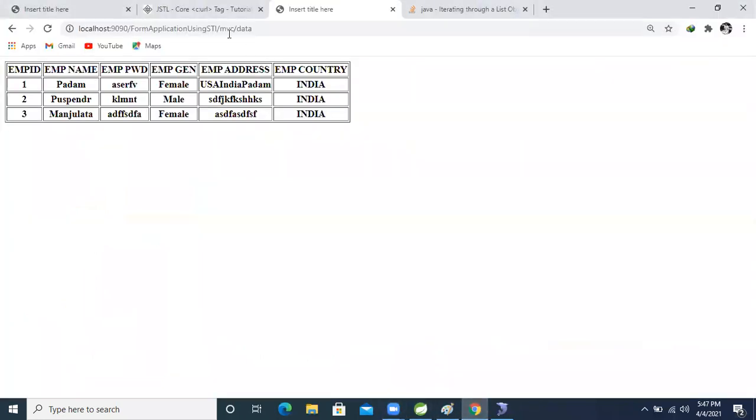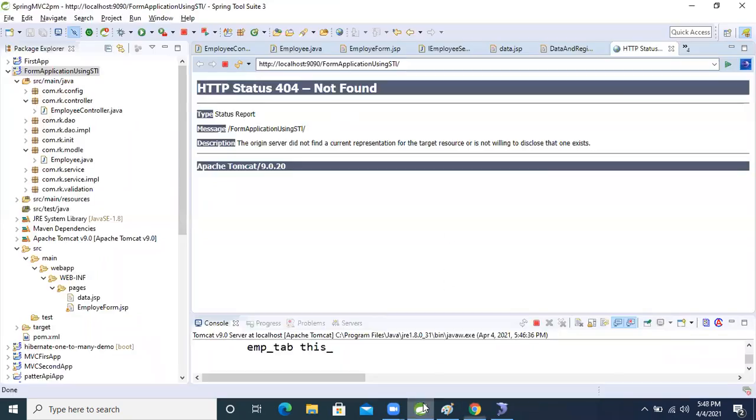So again, what we will do now, just make the request. Here we are getting the list of data from the database, guys, right? Sometimes the end user needs to edit this data. So what will we do now, guys?